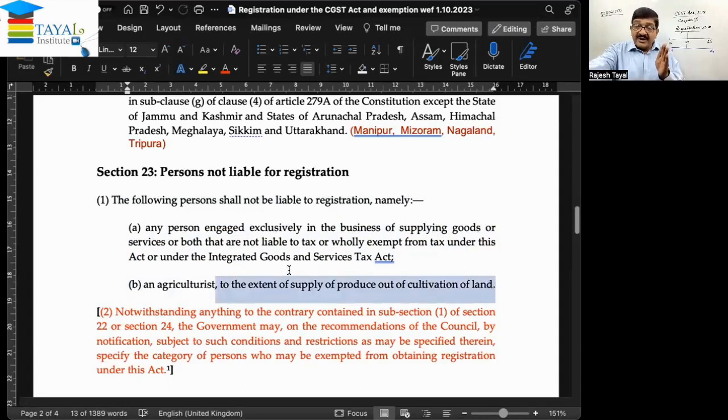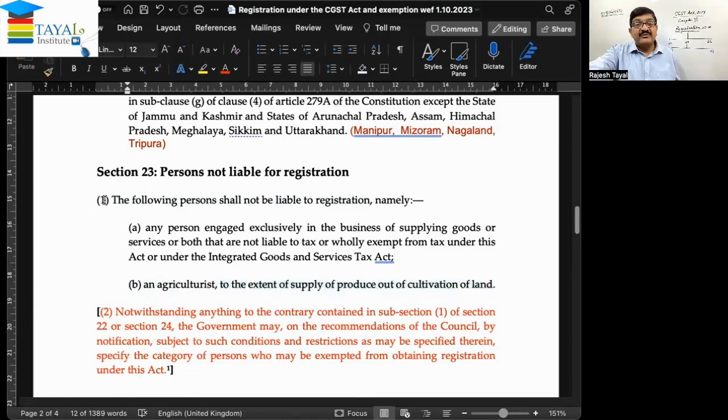An agriculturist may be engaged in multiple business activities, including cultivation from the land. If he is engaged in cultivation from the land and his turnover exceeds the specified limit of 10 or 20 lakhs, he does not require registration. But if he is engaged in other activities, then this will not be applicable. So the exemption is given to the agriculturist only in relation to this.